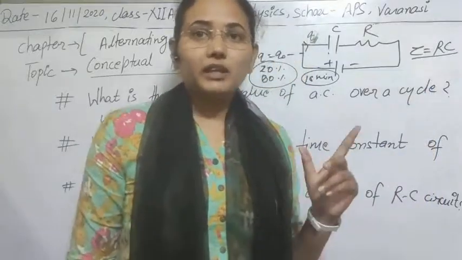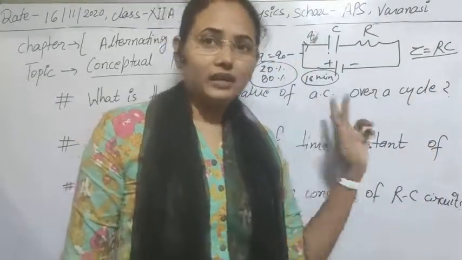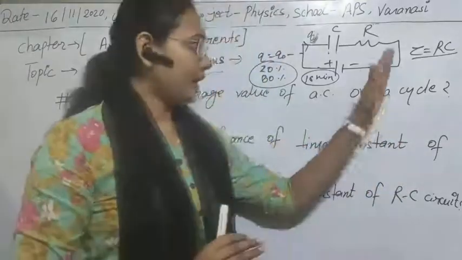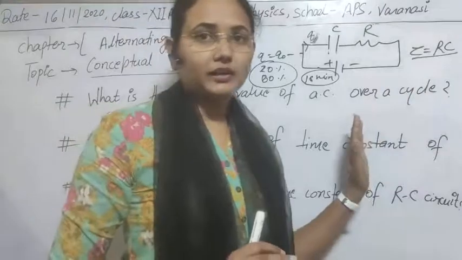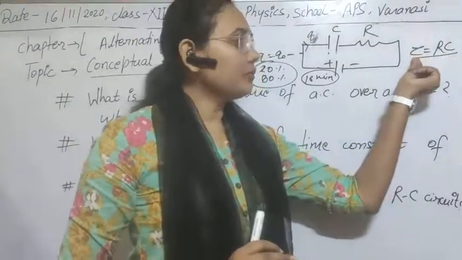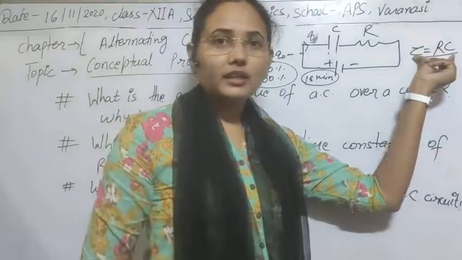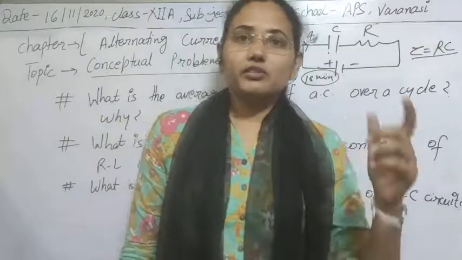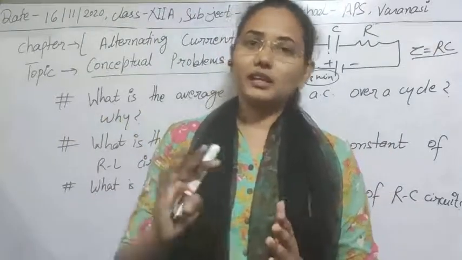So don't be confused by these two factors. You can understand easily from the formula of time constant for both, and I have just explained that. If the time constant increases, then obviously charging will increase, and our capacitor will charge very rapidly within some time.